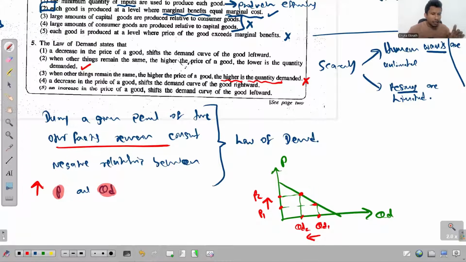Fourth one: a decrease in the price of a good shifts the demand curve of the good rightward, which is not acceptable. That's the same thing that we discussed in the first option. Nothing will happen to the demand curve. There will not be any rightward or leftward shift in the demand curve. The fifth one: an increase in the price of a good shifts the demand curve. Again, no, there's no shift of the demand curve. So the answer for this question 5 is the second.